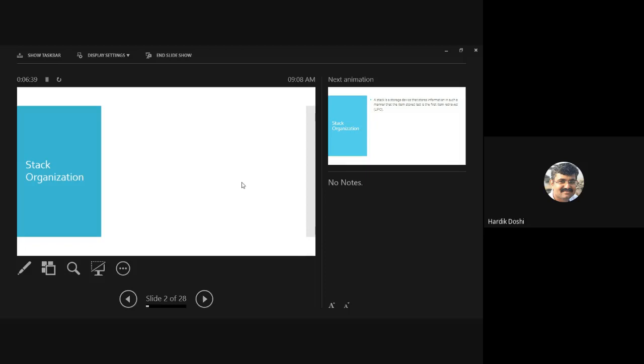Another example of application of stack: you are using function call. From main you go to factorial or some other function. So coming back, you require stack. You don't have any other data structure. You cannot use a queue in that case. Suppose from function 1 I jump to function 2. From function 2 I jump to function 3. So from function 3, where am I going to go?